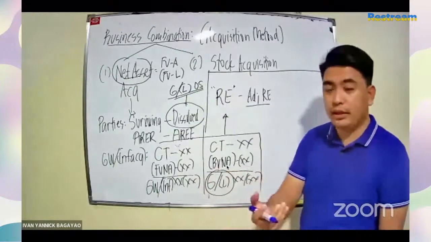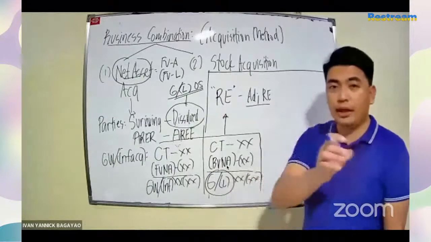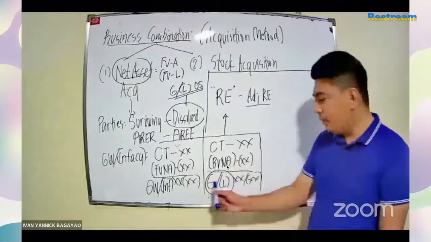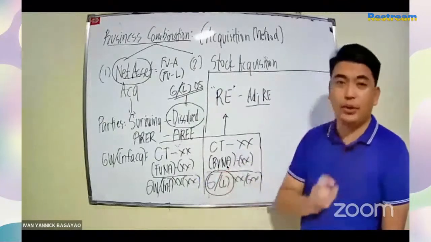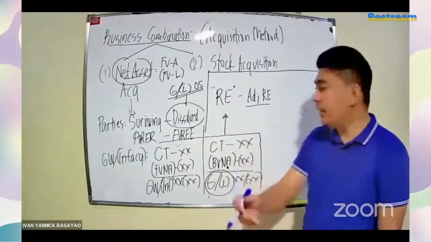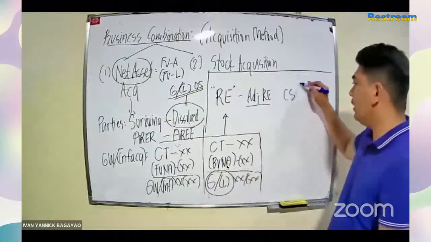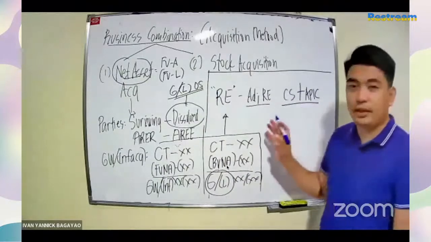Kapag loss yan, kailangan mong kontrahin: i-debit mo yung RE, credit mo yung loss on sale. Kapag naman gain, credit RE, debit mo naman yung gain on sale. Then definitely, maku-close na rin ang common stock and PIC, so ma-eliminate din ito.